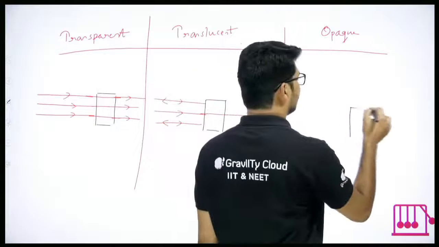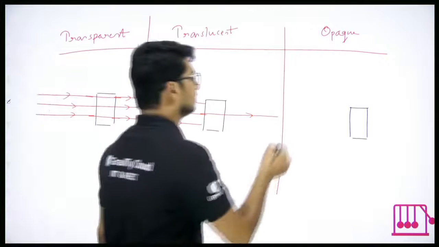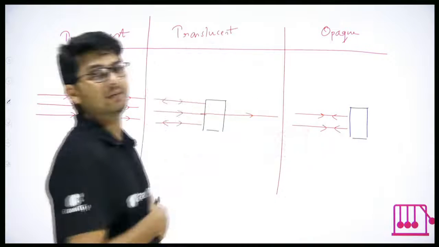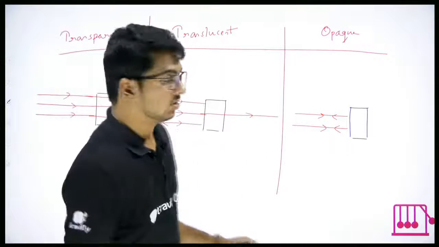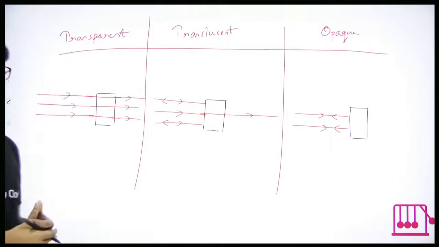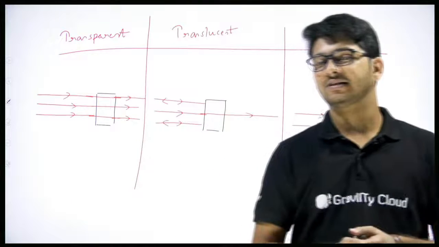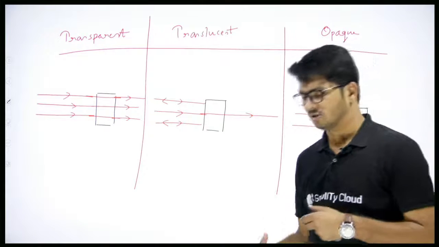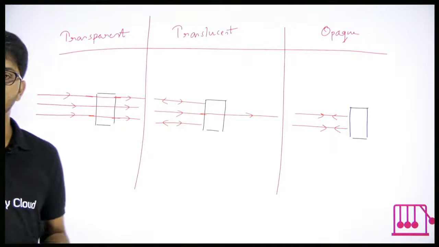What about opaque objects? If I take an opaque object, and if light falls on the opaque object, the complete light will be bounced back. It will go back. Light cannot pass through an opaque object. That is the basic difference in terms of what happens to light falling on transparent, translucent and opaque objects. Is that clear? Okay, so by now you should be able to identify what is luminous, what is non-luminous, what is opaque, what is transparent and what is translucent.